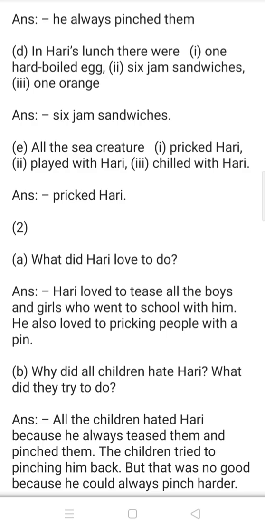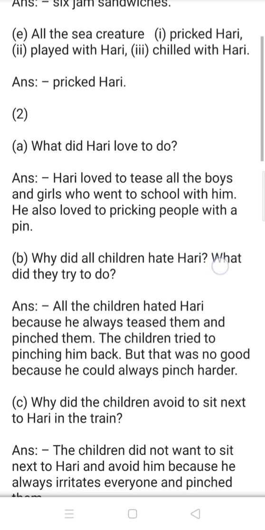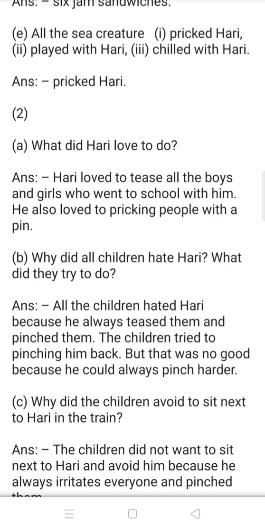And the right answer is 6 jam sandwiches. E. All the sea creatures: option 1, pricked Hari, 2, played with Hari, and 3, chilled with Hari. And the right answer is pricked Hari.